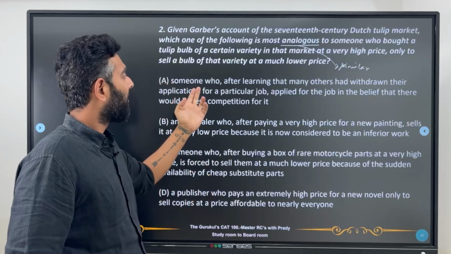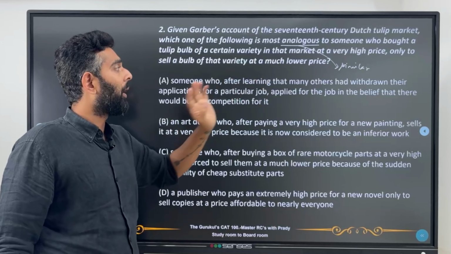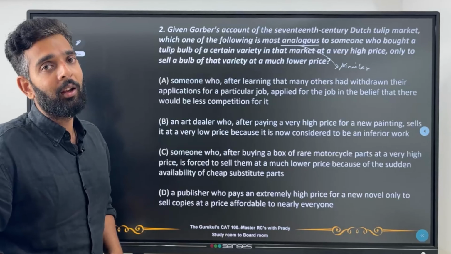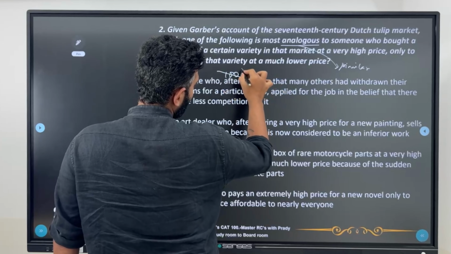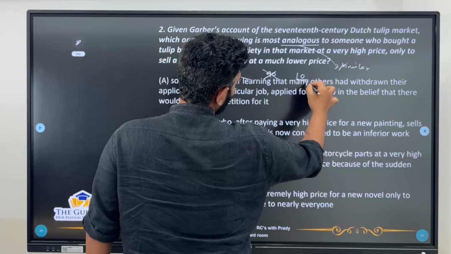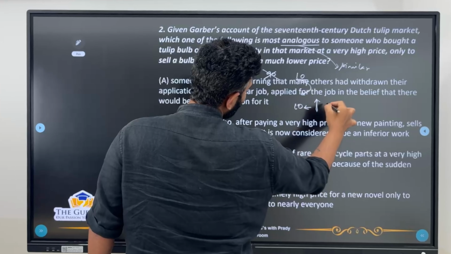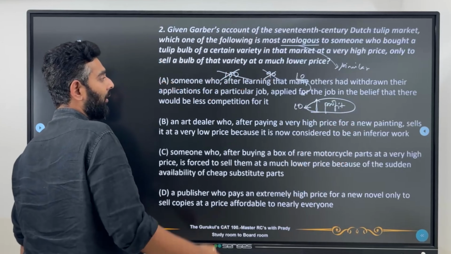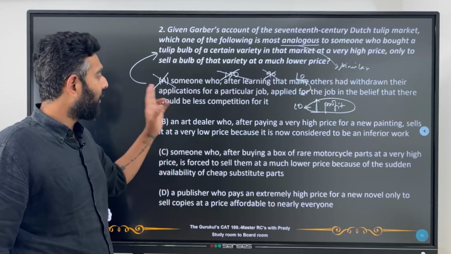Now if you look at A, someone who after learning that many others have withdrawn their applications for a particular job, applied for the job in the belief that there would be less competition for it. Now what is he saying over here? There are 100 applications. Okay, out of these 100, maybe 90 people took off their applications and 10 people are left. So clearly this fellow is applying thinking that out of these 10 people his chances would be higher. That means he would get a profit, right? So he's not selling at a loss. So this is not exactly the same as what is happening over here. So this will not be our answer.